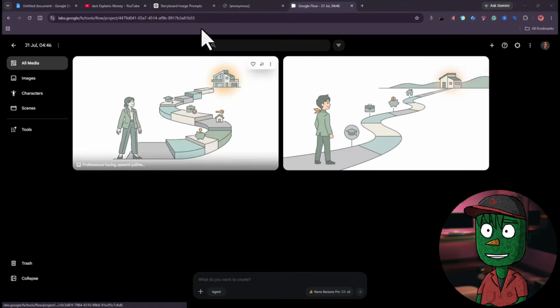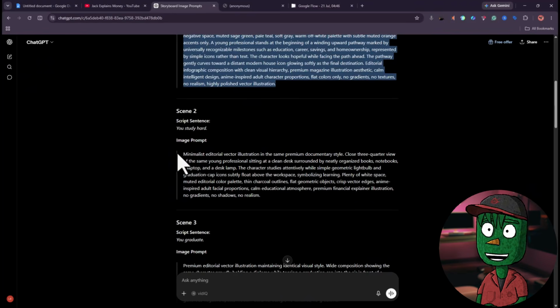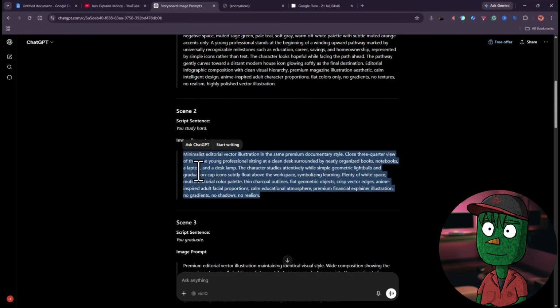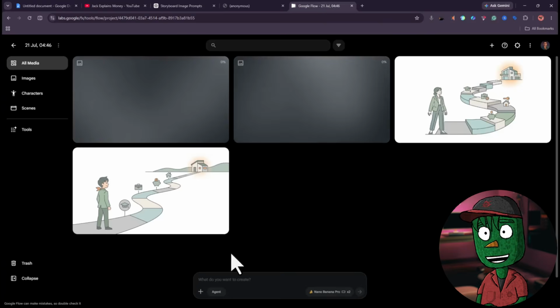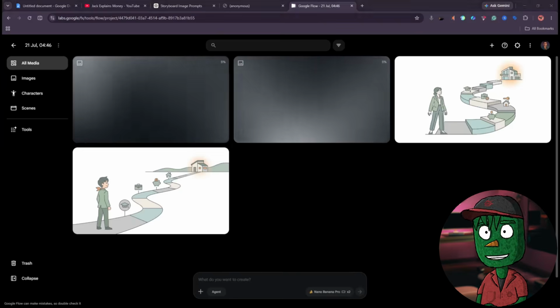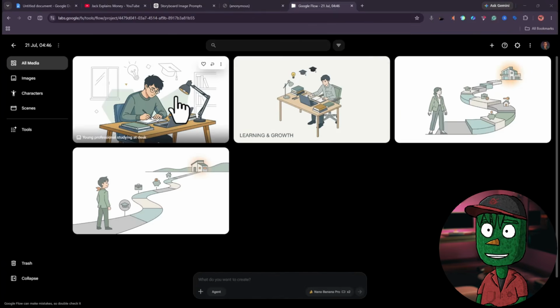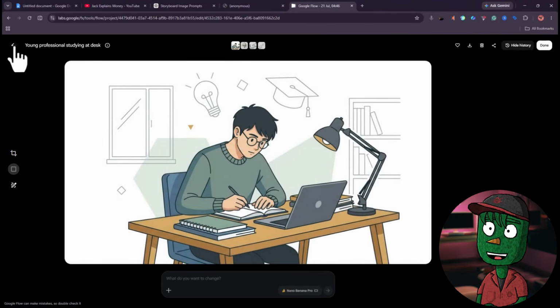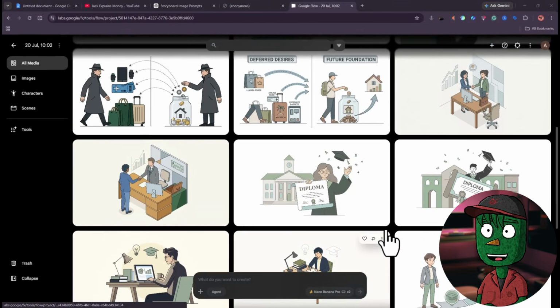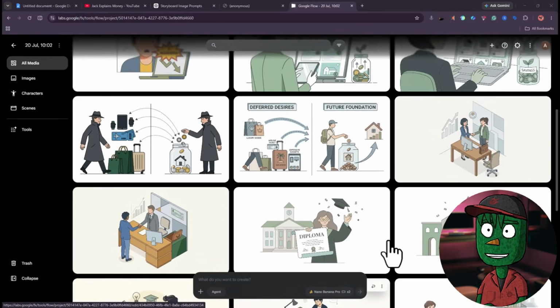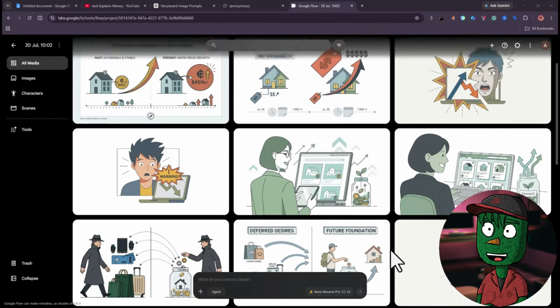This looks exactly like what I want. So the next thing we need to do is create the second scene. So go back to ChatGPT and scroll down to Scene 2 and copy the prompt. Once you have the prompt, you come back to Flow, paste it here, and click on Generate. So this is the step you're going to follow to generate all your images. It can be 100, 200, depending on how long the video itself is. That is the exact step that I follow to generate all these images you're seeing here.